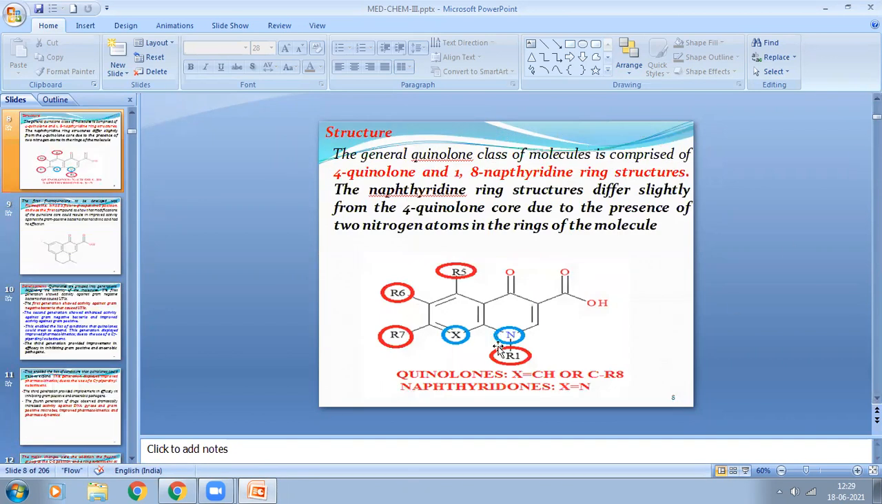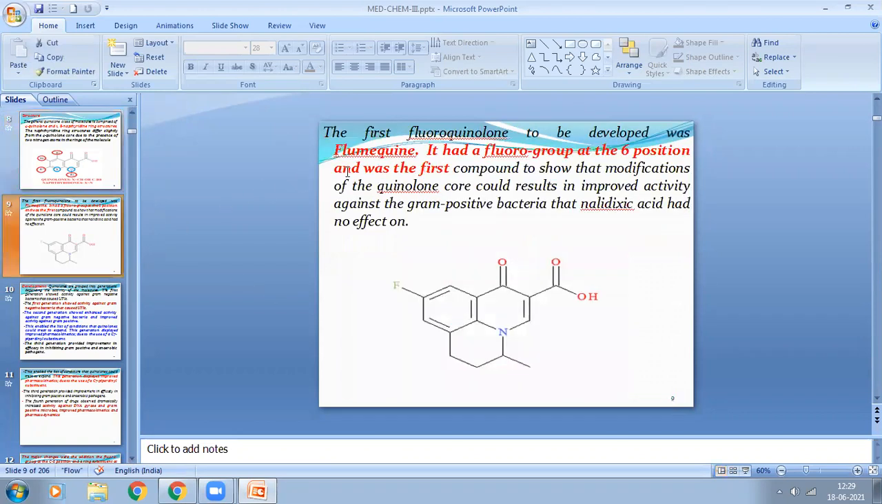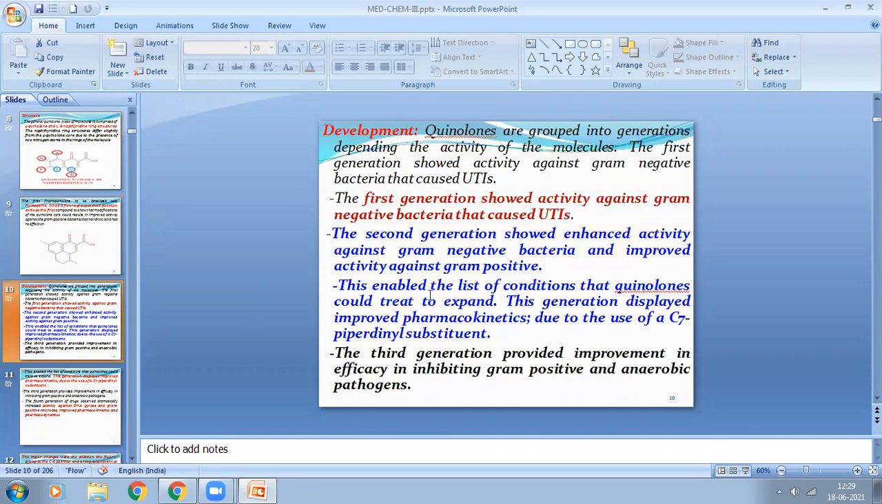This is the quinolone nucleus. See, in the C6 position, if it is fluorine, that is known as fluoroquinolones. The first fluoroquinolone drug is called flumequine. Next, go for development. After discovery of the fluoroquinolone, that is flumequine,